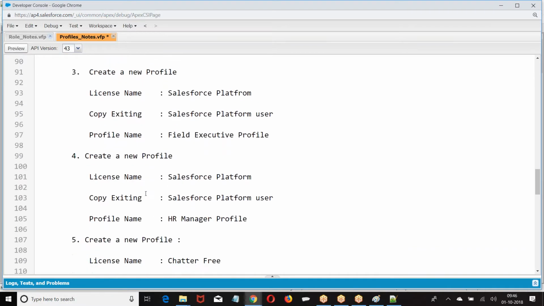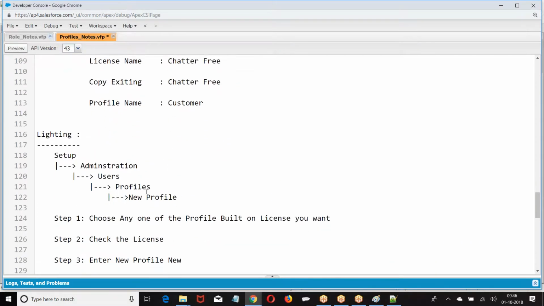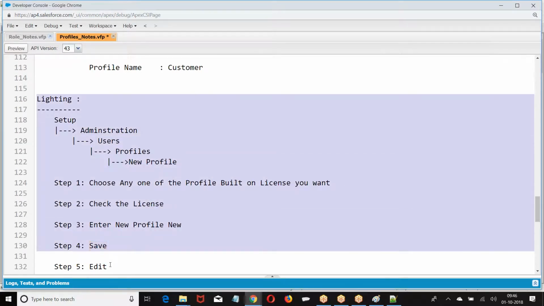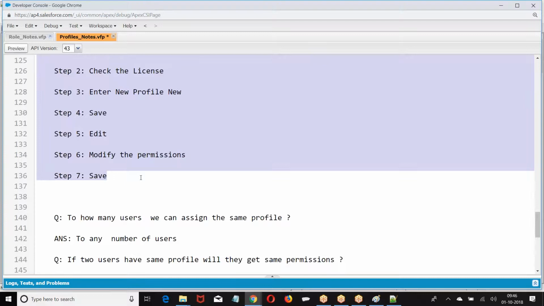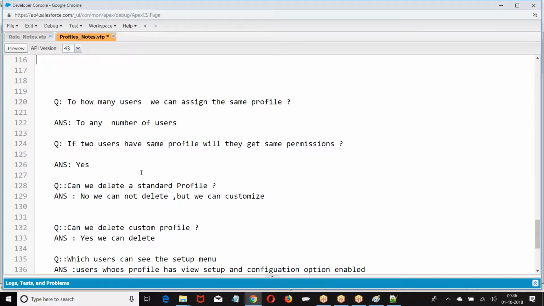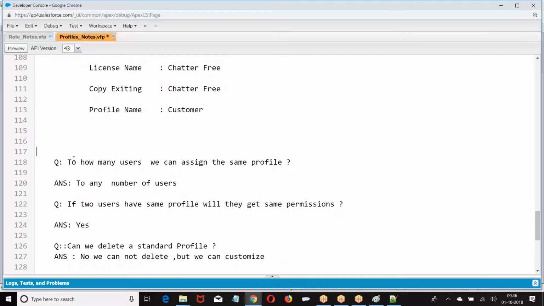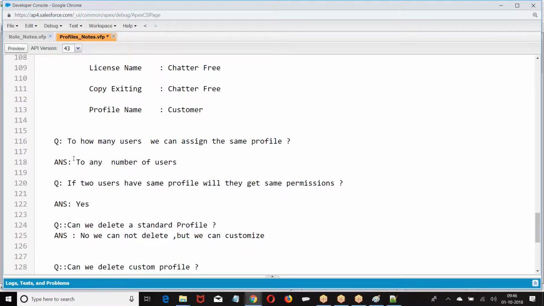So I give a couple of use cases for your practice. Do it. Right. So can I assign the same profile to a number of people? Obviously, if there are 1000 users, I will not create 1000 profiles. If I want to give a common permission for all these 100 people, the profile is the same. I created an admin profile and I am giving it to 100 people. All the 100 people will get the permissions of administrator.